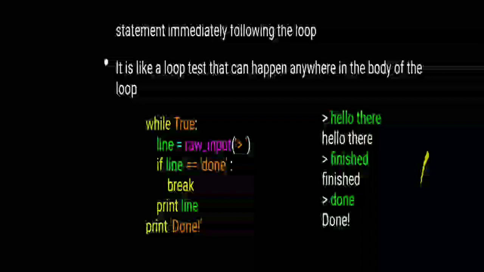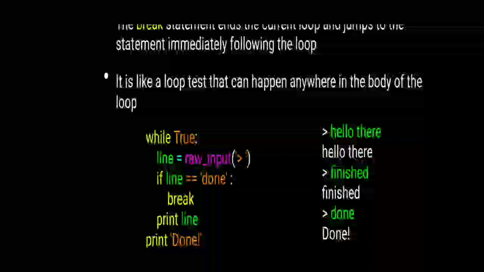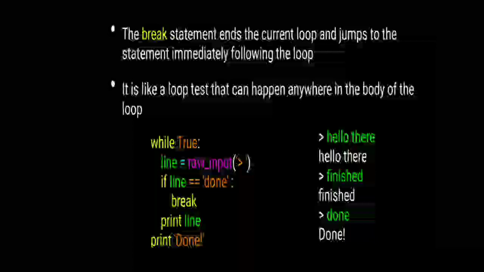So here, suppose the user has entered hello there, so hello there it will print. Next, suppose we type finished, so it will print finished, and when we type done, it directly jumps to the done. So it is about the break statement. It means we can directly end the loop without checking the condition after some iteration.